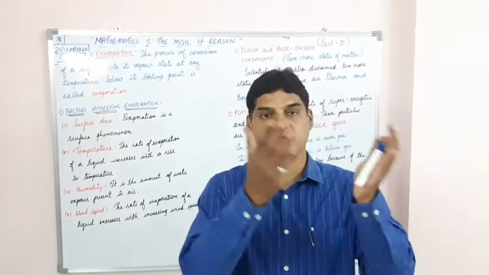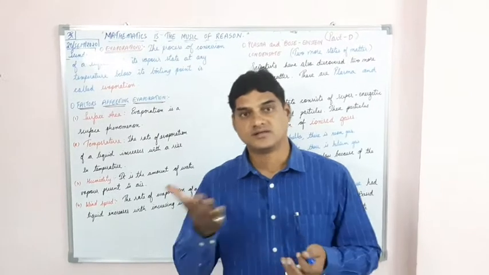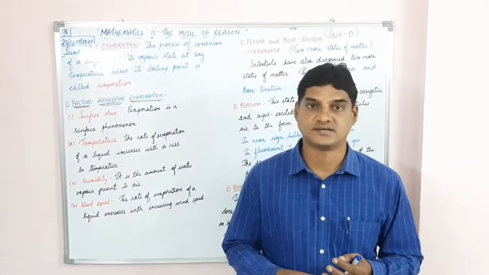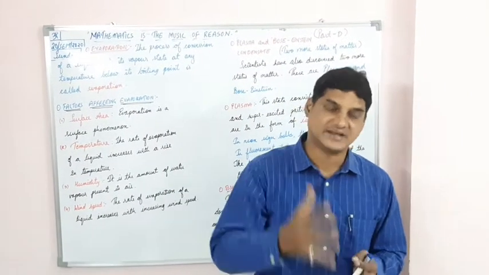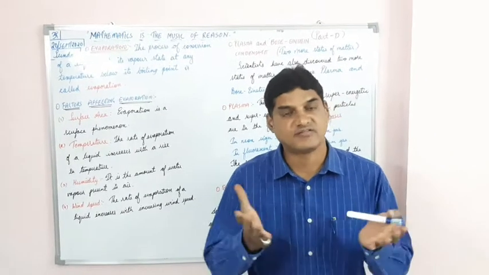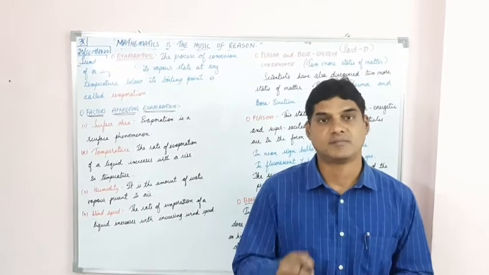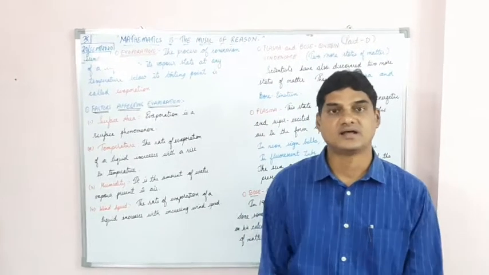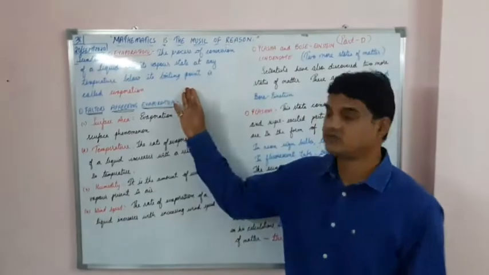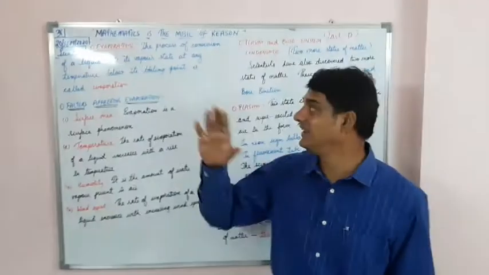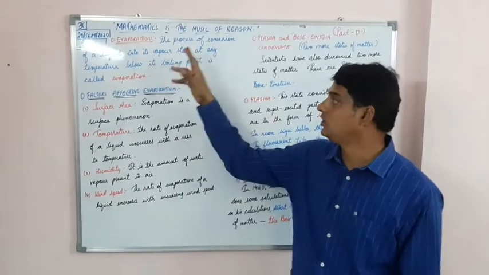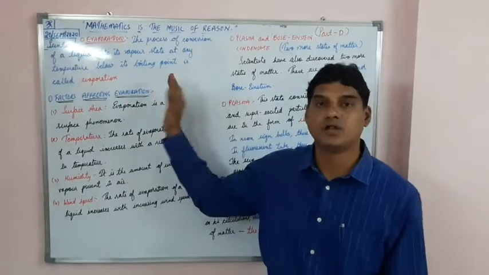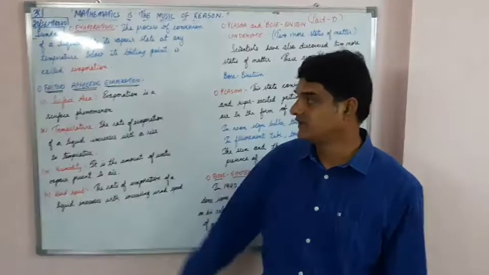Due to evaporation, the sun's heat falls on the surface of the sea. The particles get heated up and slowly they start evaporating. So the conversion of a liquid into vapor state below its boiling point we call evaporation.